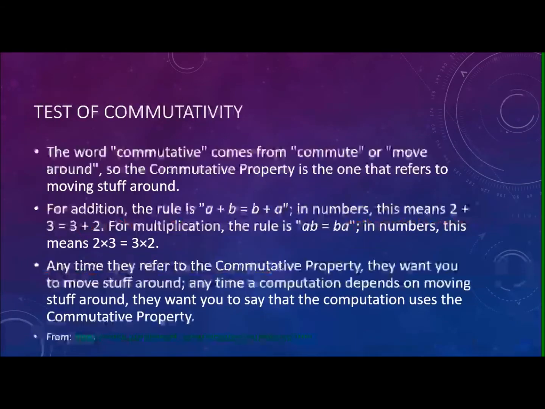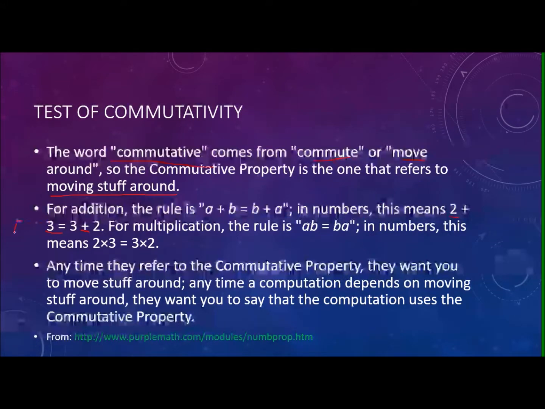Okay. So as I said, the word commutative comes from commute, or move around. So the commutative property is the one that refers to moving stuff around, and we are moving these numbers. Okay, and the operator stays at the same place. So if we add 2 plus 3, it is positive 5, and 3 plus 2 is also positive 5. The same thing is true for multiplication.